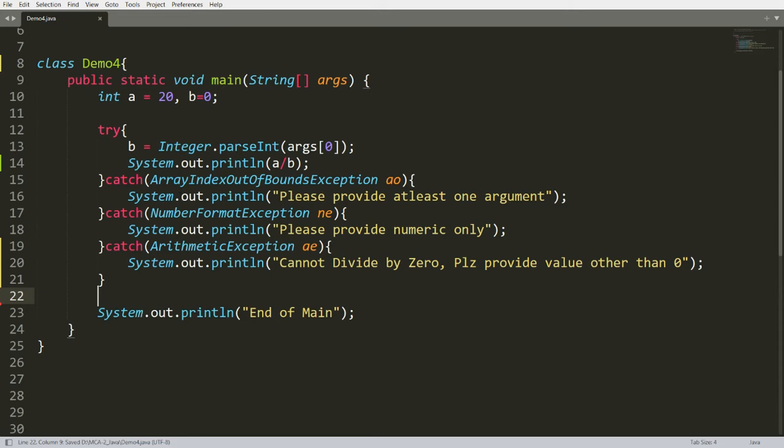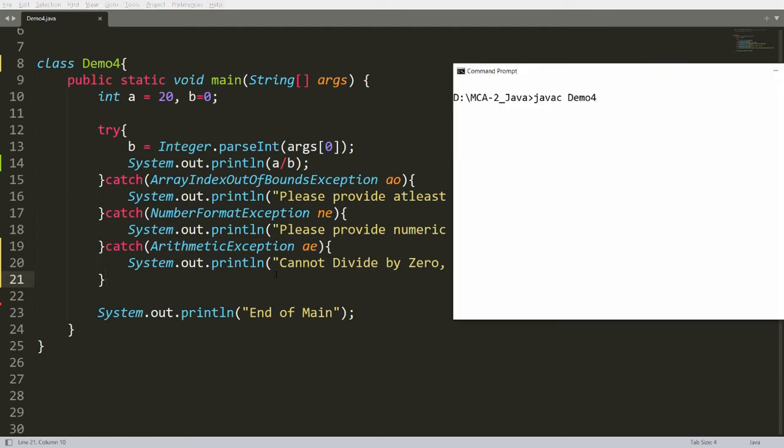Now what happens? If the user is not providing any argument, then array index out of bound exception will be executed. If the user provides an argument but it is a string, then number format exception will be executed. If the user provides the argument 0, then this arithmetic exception will be executed. So you can write the code like this. You can save this, compile demo4.java, and run demo4.